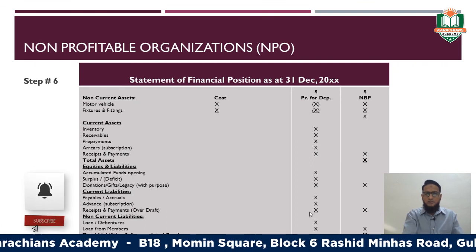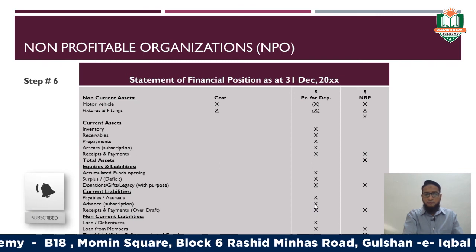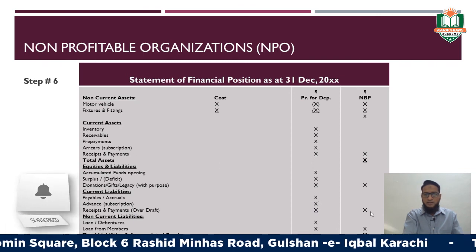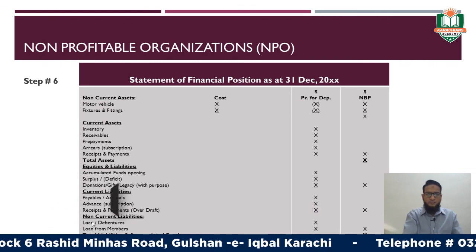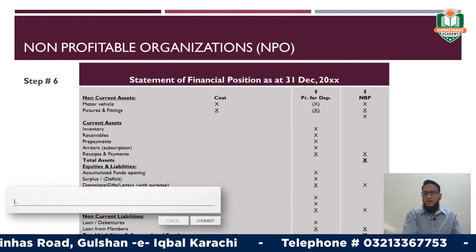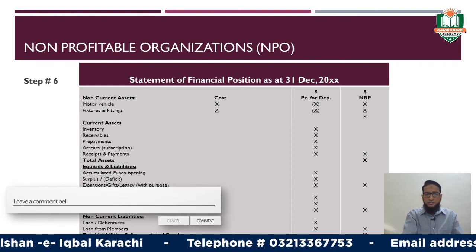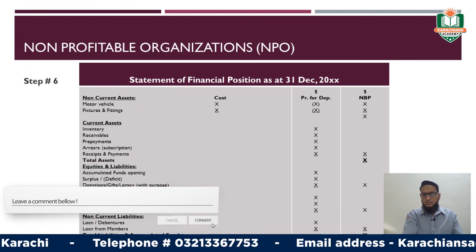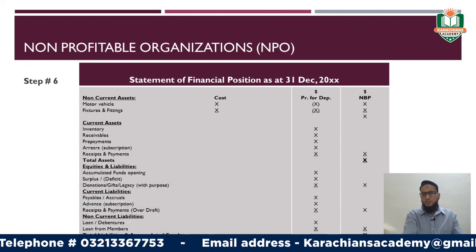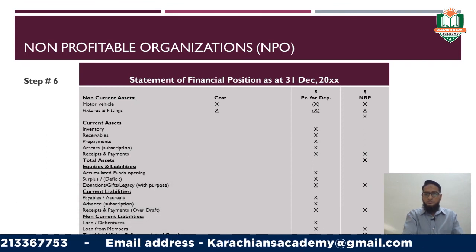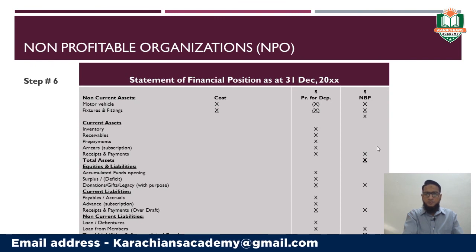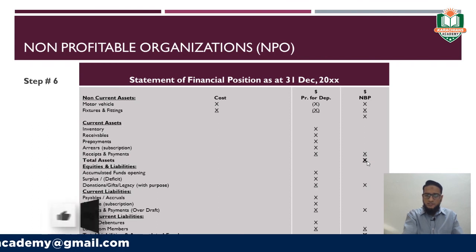Now do the total of current liabilities and write it in the last column. Similarly, make the list of non-current liabilities, and finally you need to calculate the total liabilities and the accumulated fund so that its balance will become 100% equal to the amount of your total assets, right?